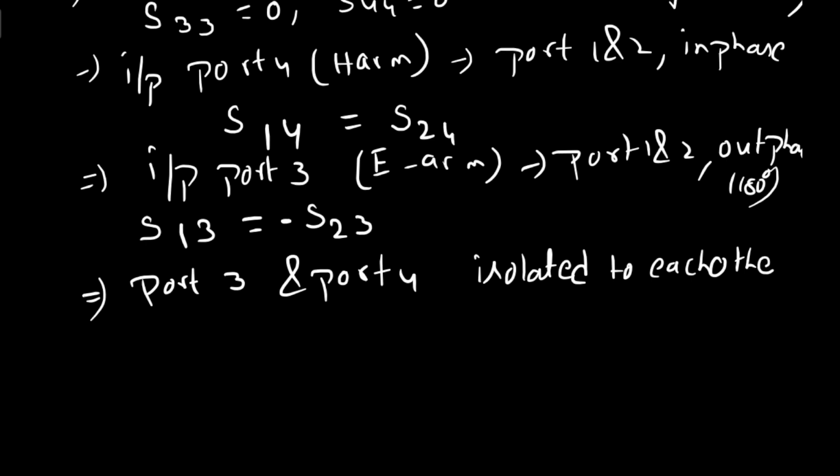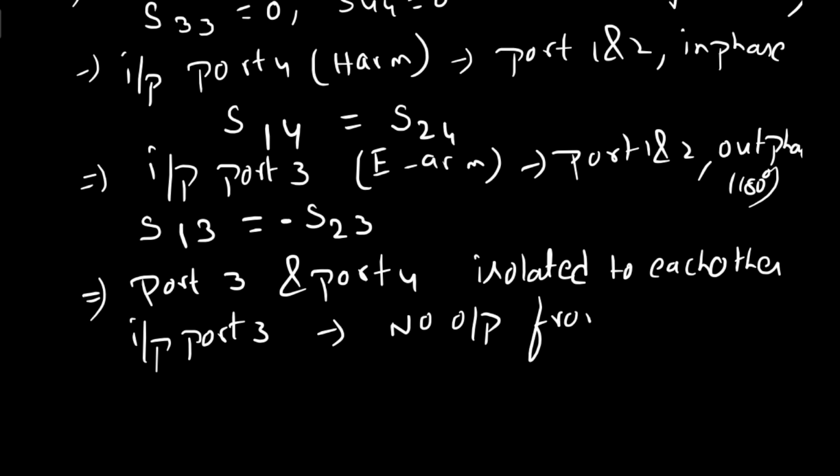If input is applied to port 3, there is no output from port 4. So S43, with input at port 3 and output at port 4, is no output, so you can write it as 0.